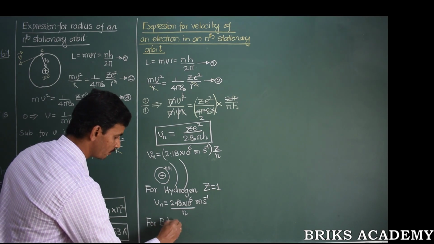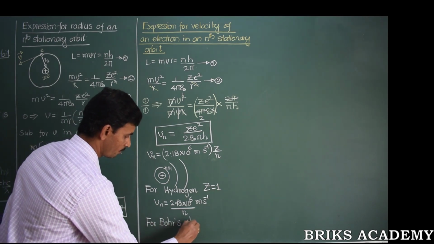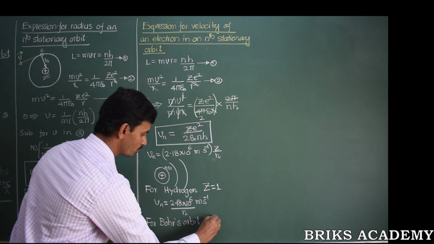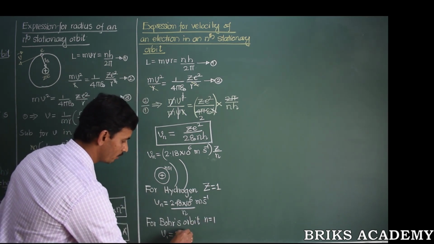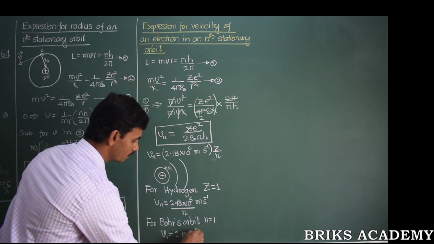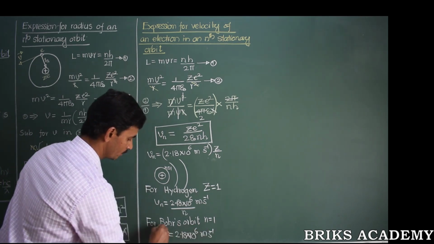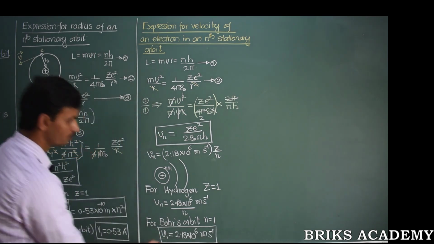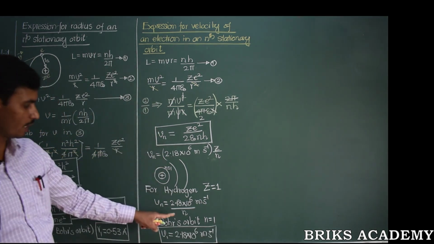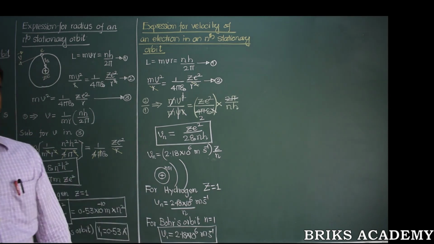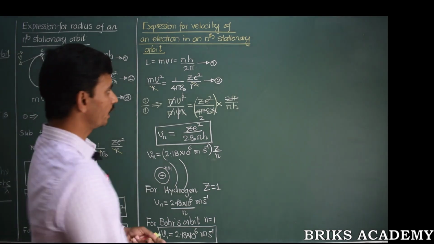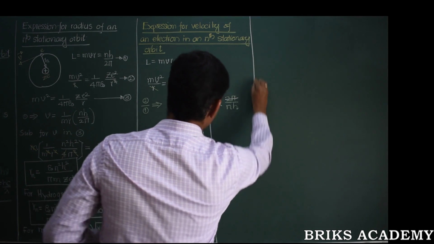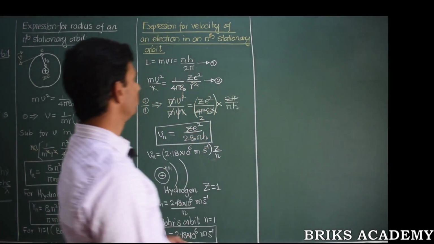So for Bohr's orbit, that is n is equal to 1, the velocity V1 is equal to 2.18 into 10 to the power of 6 meters per second. So this is the expression for velocity for the hydrogen atom and for the Bohr's orbit. Similarly, the way we derived expressions for radius and velocity, we can also derive an expression for the total energy of the electron in a hydrogen atom.